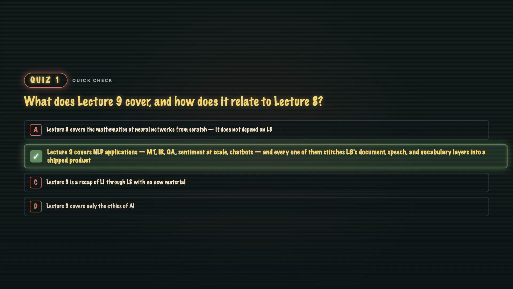B. Lecture 9 is the applications lecture. Machine translation uses Coreference. Information retrieval uses term extraction. Question answering uses entailment. Sentiment at scale uses summarization. Chatbots use every layer. And every one of these lives with the mess of real users and biased data.